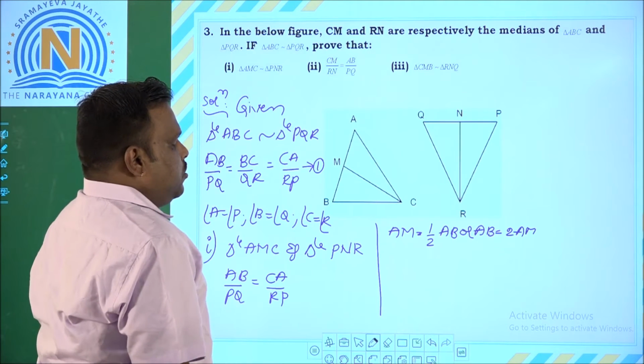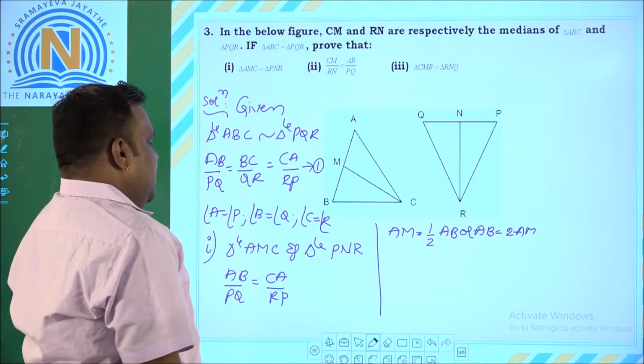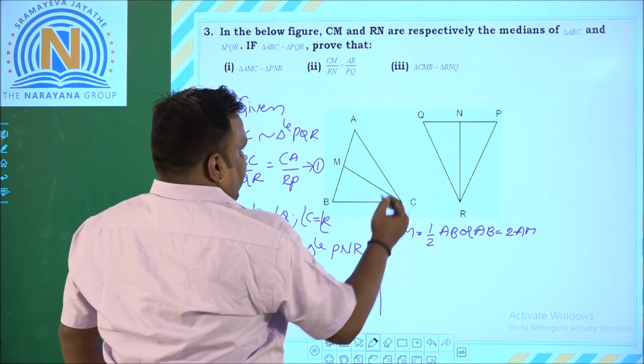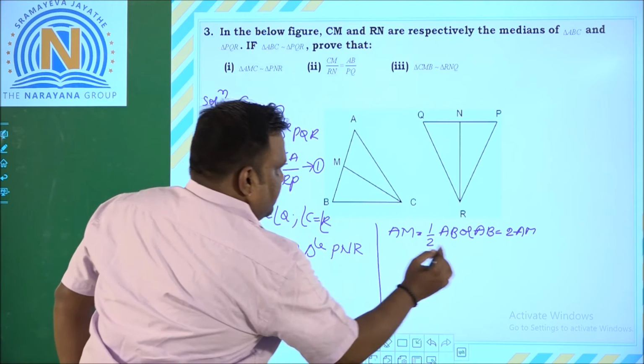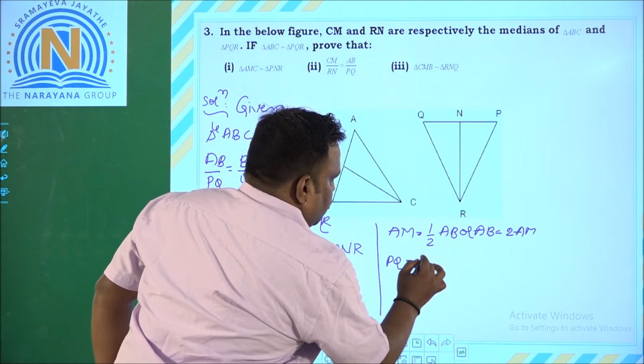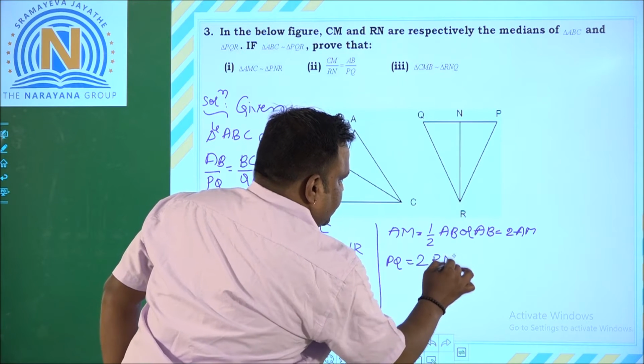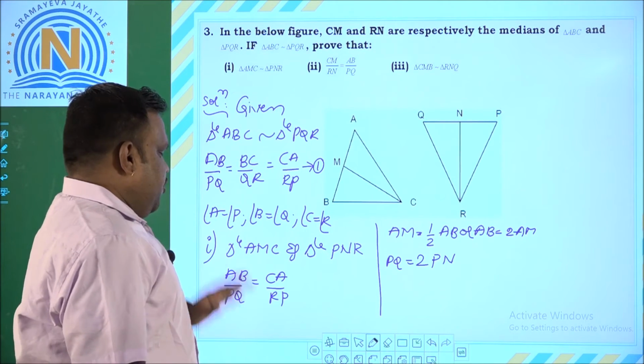AB is equal to 2 AM. Similarly, PQ can be written as PQ is equal to 2 PM. Now substitute in this equation.